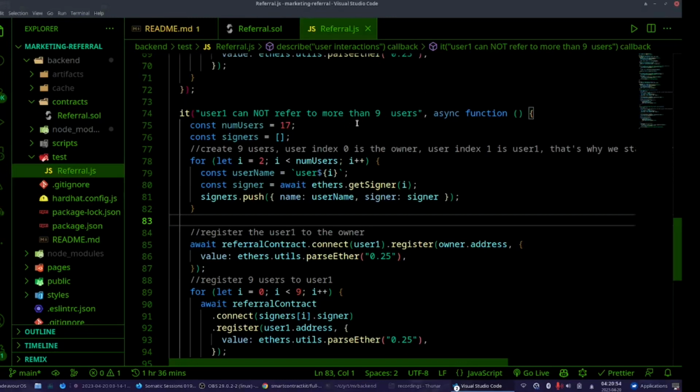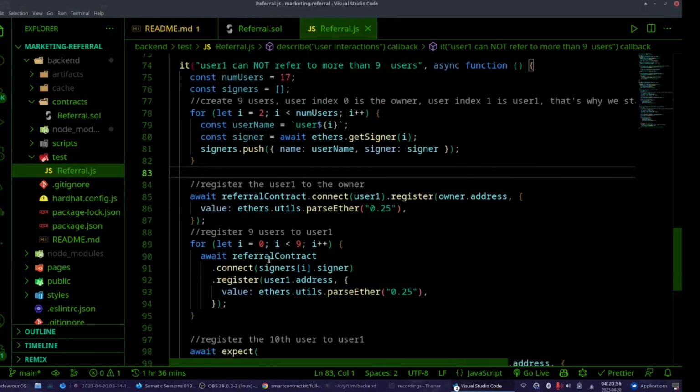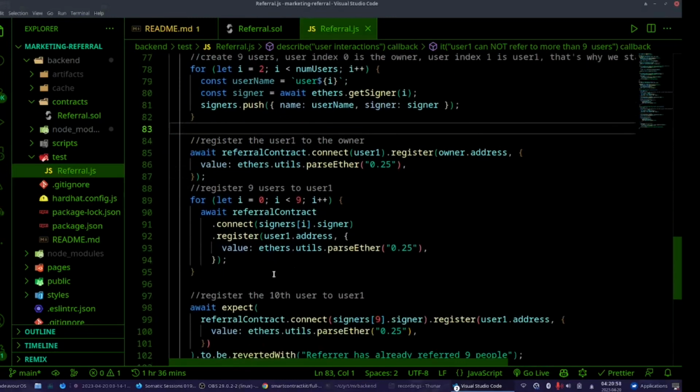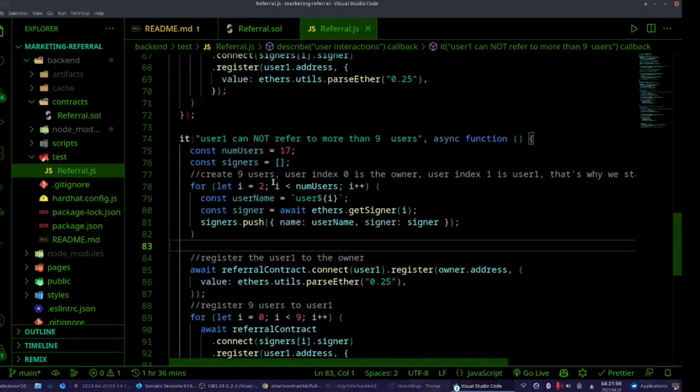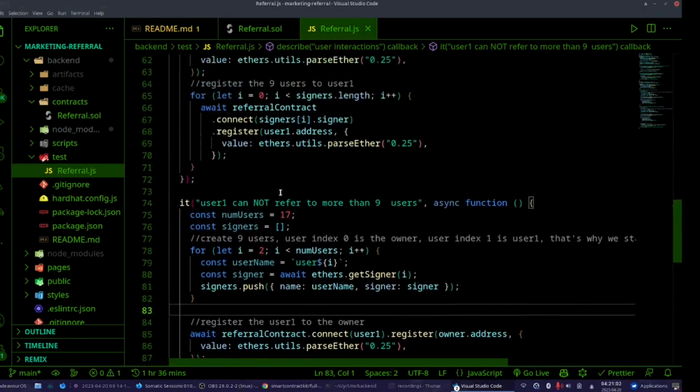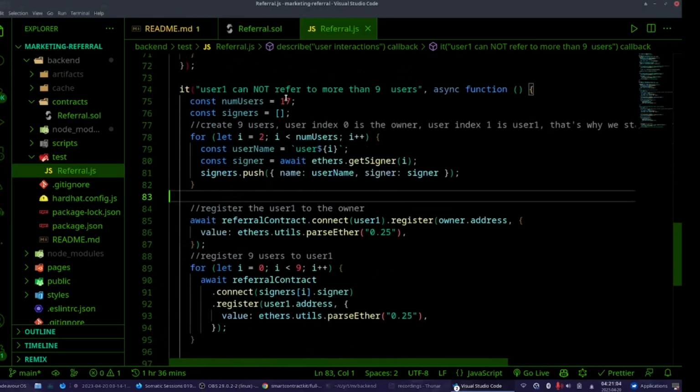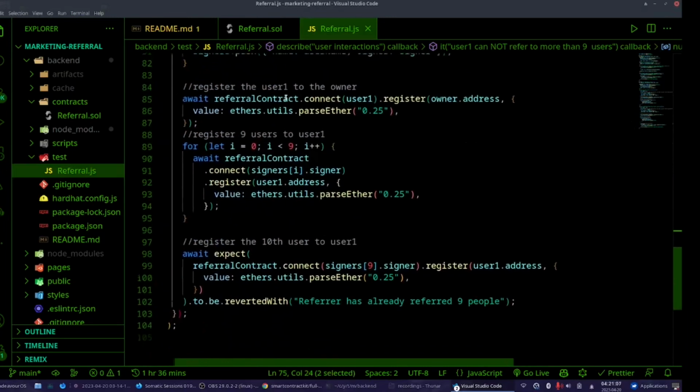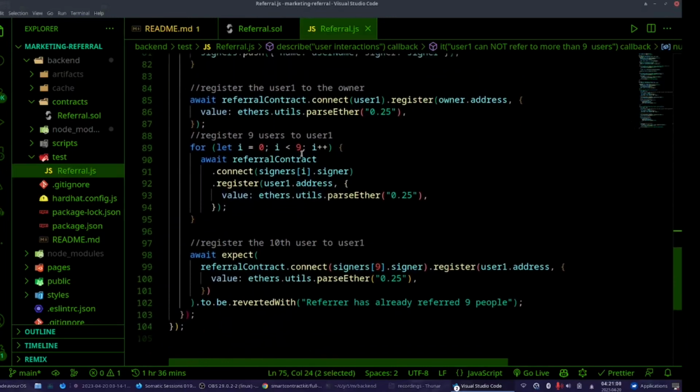So what I'm doing here, I'm basically repeating everything I have done, except I changed the number of users from 11 to 17, which means I will have more users than 9 users.